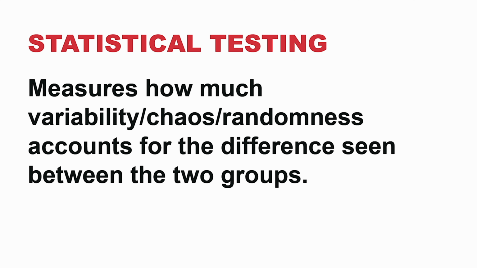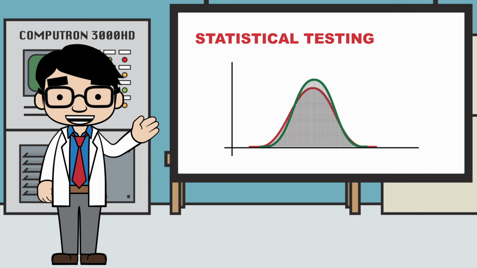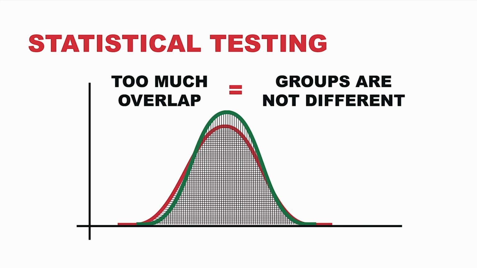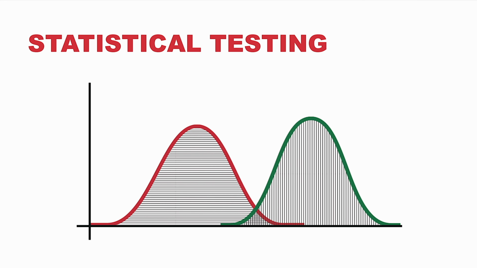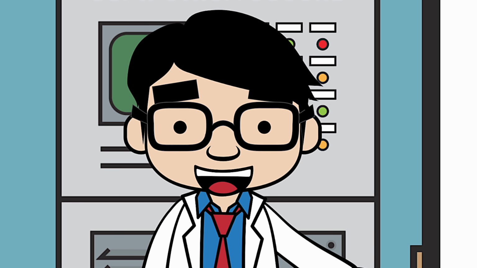Statistical testing measures how much variability, chaos, randomness, or just plain luck accounts for the differences we see between two groups. Statistical testing is a complicated topic, but put very simply, it looks at how much overlap there is in the data. If there's too much overlap, the groups are not different. And if there's little overlap, the groups are different. Again, this is an oversimplification, but it's a simple way to think about it.